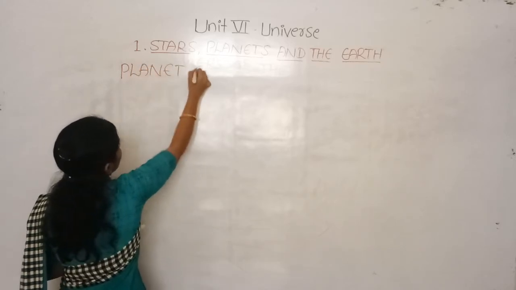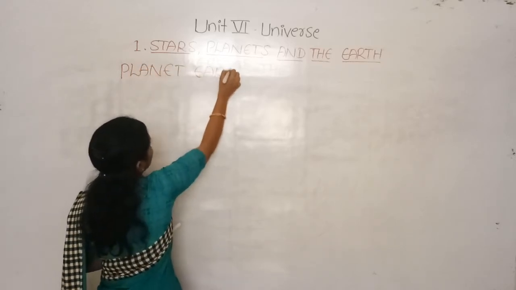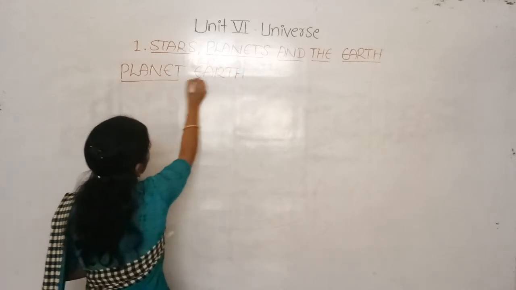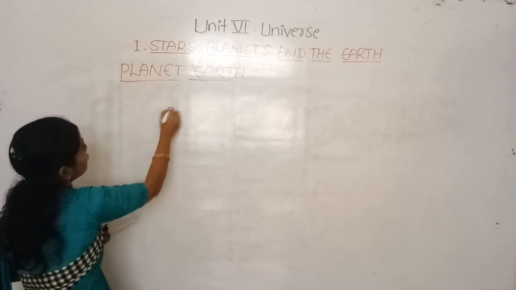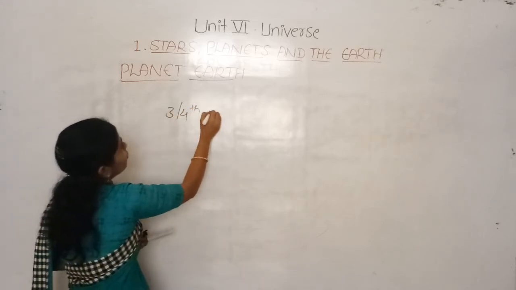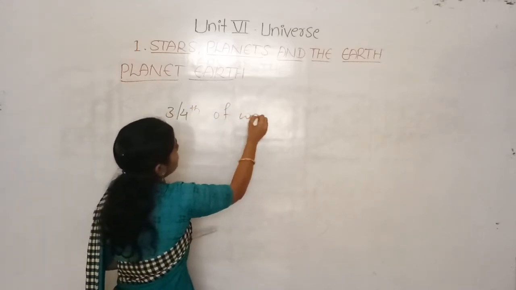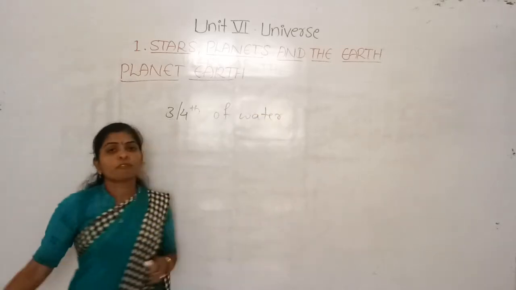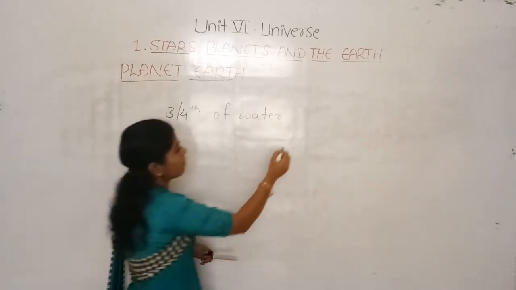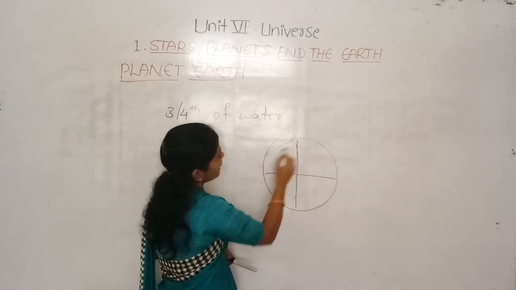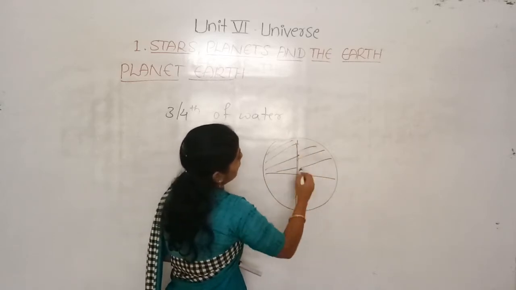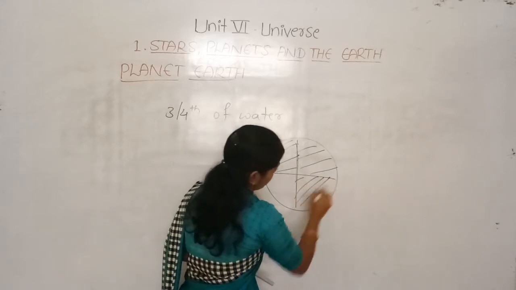Yes, no? And our Earth has around 3/4 of water. It is made of 3/4 water. Means when we divide the Earth into 4 parts, 3 parts will be made of water.